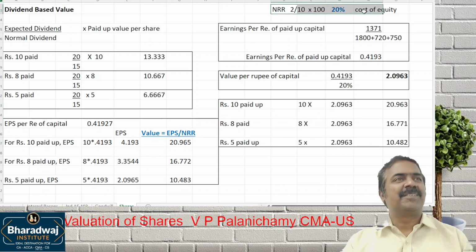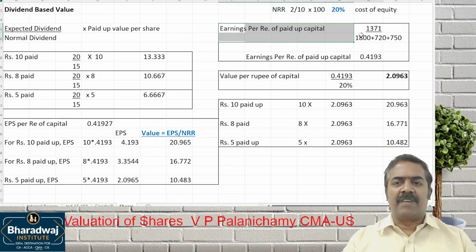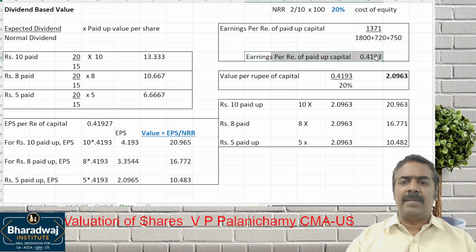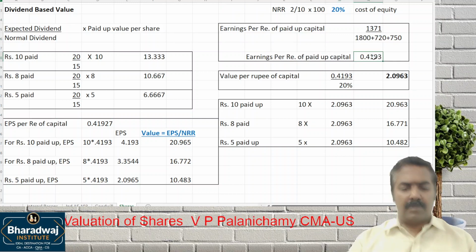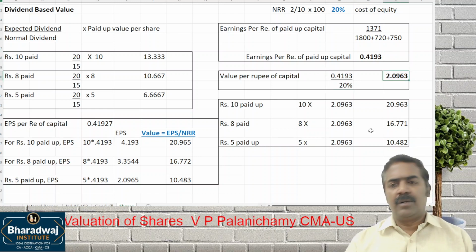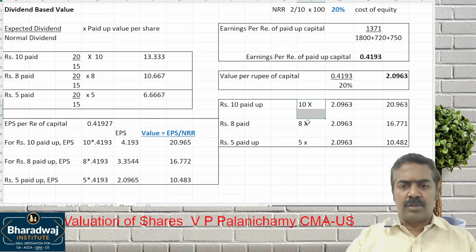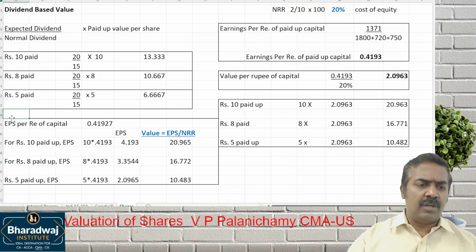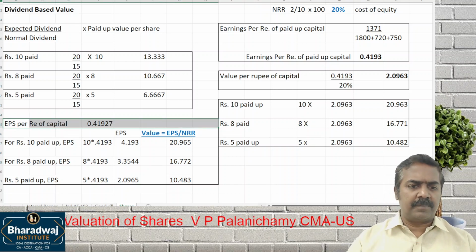What is NRR? 20%. For every 1 rupee of capital invested at present, no notional calls here, only for asset backup notional call. What does the company earn for every 1 rupee invested? 0.4193. Shareholders expect 20%. Now, how much will they be ready to pay? 2.0963. So depending upon the paid up value, the shareholders will be ready to invest the money. This is the most prominent and best approach. You can work out by this approach also.